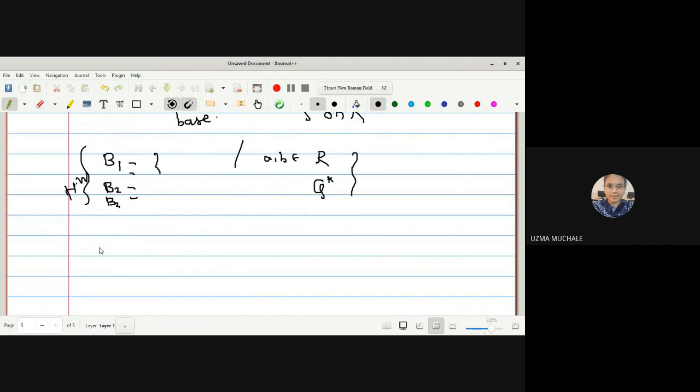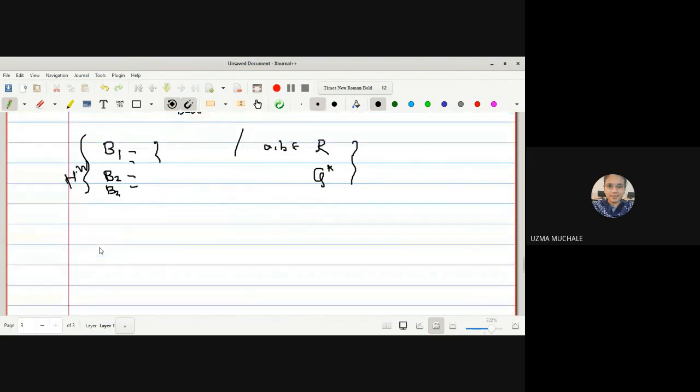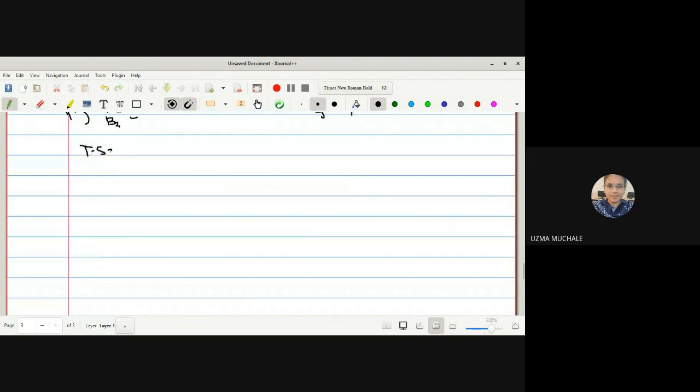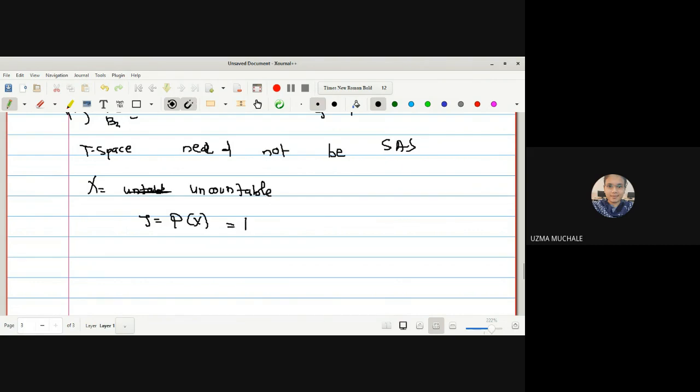In a very similar way, you can see that every topological space need not be second axiom space (SAS). Why is this so? Because we have a counterexample: suppose your X is an uncountable set, and your topology is nothing but the discrete topological space.